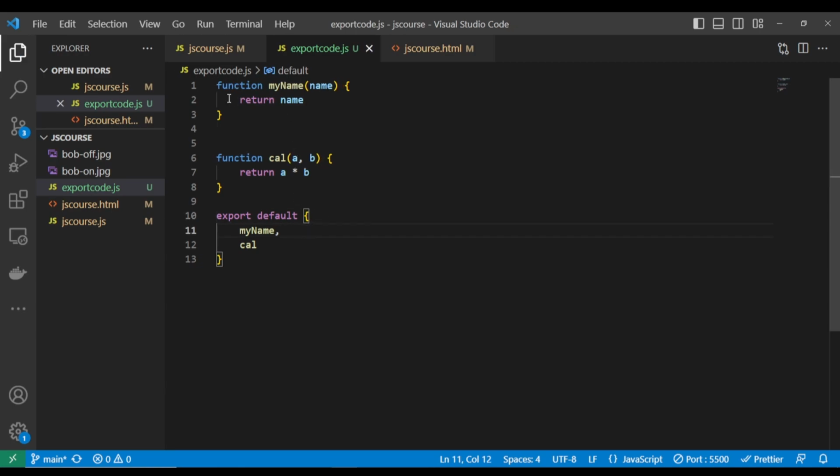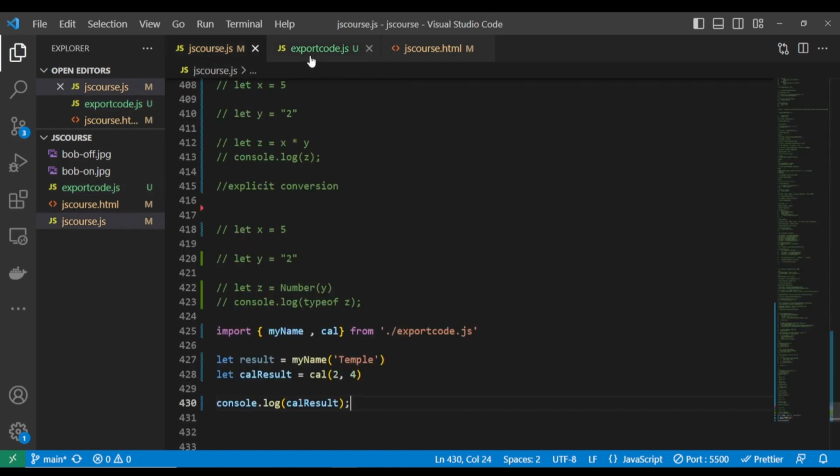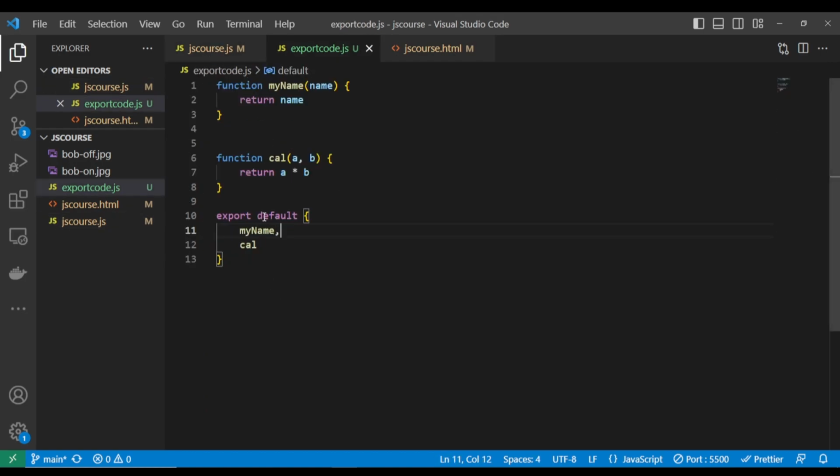Okay, so you can see now we have removed those export keywords. Now we are using export default. I want to show you something that is different. If you come to this file, look at the way we exported. We are using export default, and we are exporting it as an object. Remember, to access an object, you have to use the dot notation.